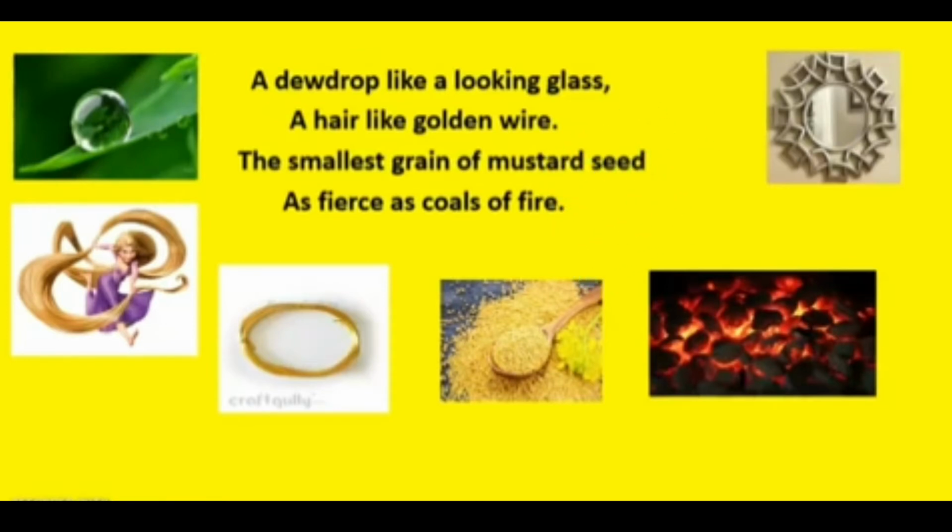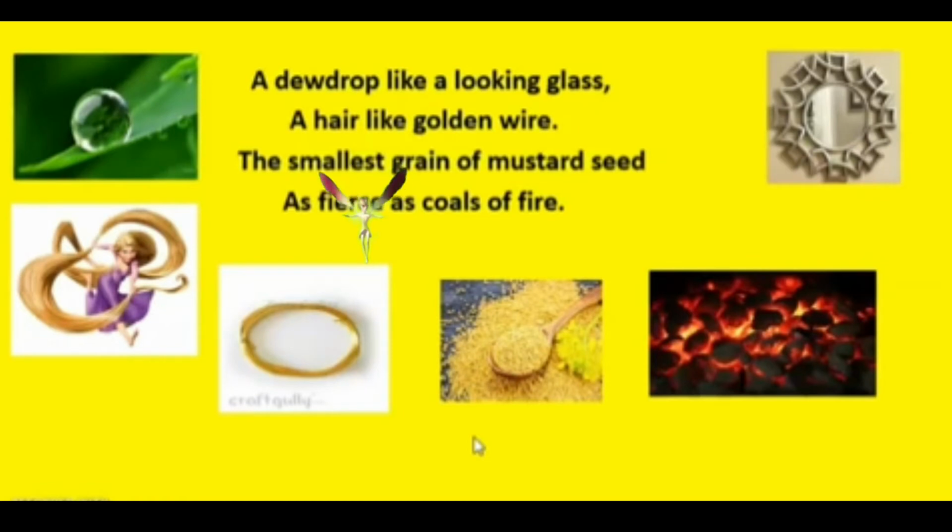The smallest grain of mustard seed. We can see in the picture over here, these are mustard seeds. They are yellow in color. And imagine, from the eyes of a fly, these mustard seeds may look just like the burning coals of fire. So he says the smallest grain of mustard seed.